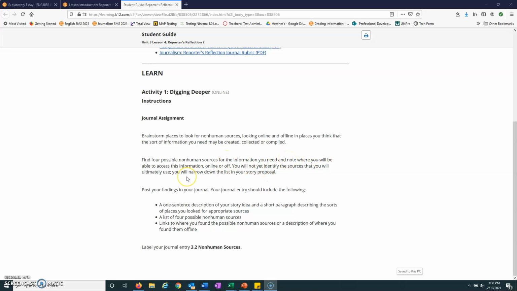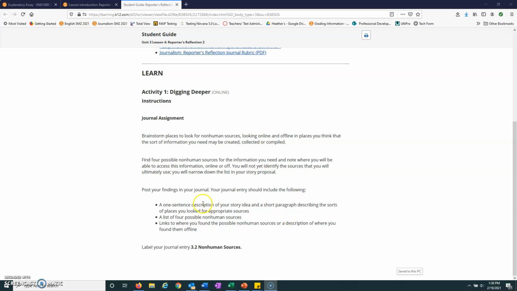to possibly need to write that, not journal, sorry, to write that article that you're going to be doing in 4.05, right? So you don't have to yet say, I'm going to definitely use these. These are just kind of you rough drafting and brainstorming.